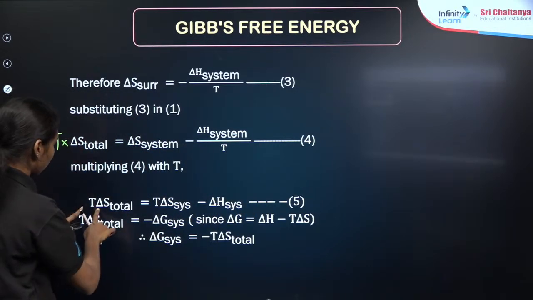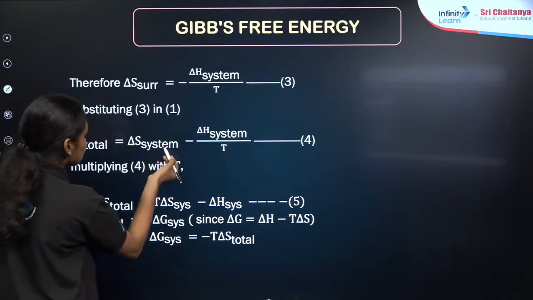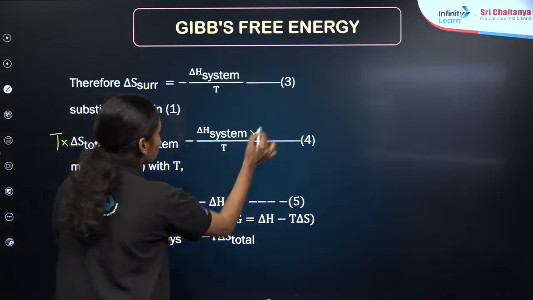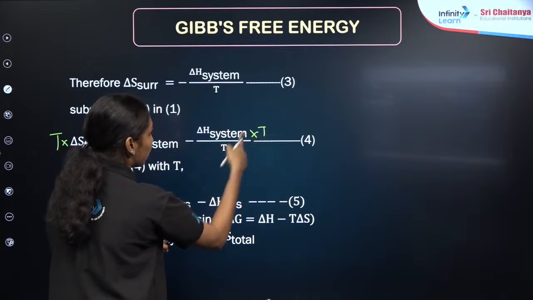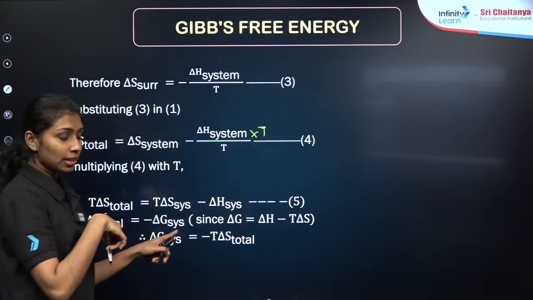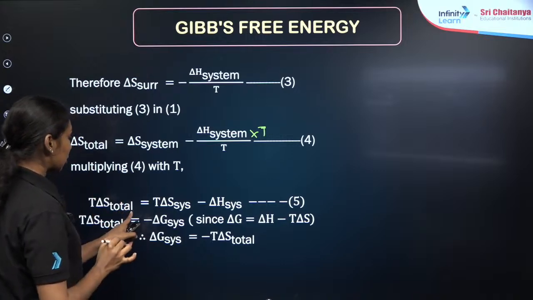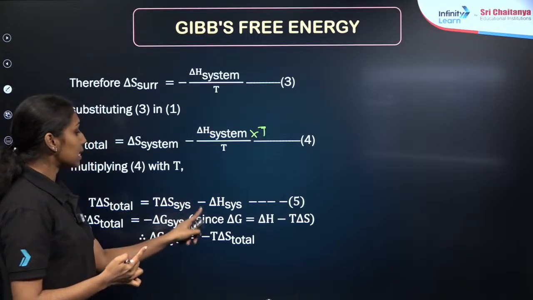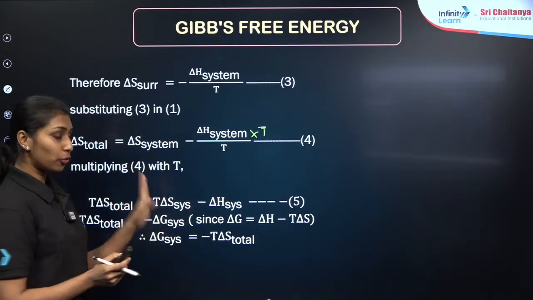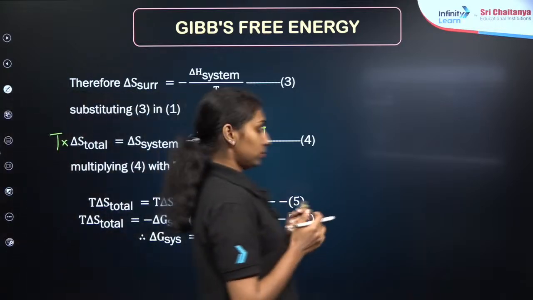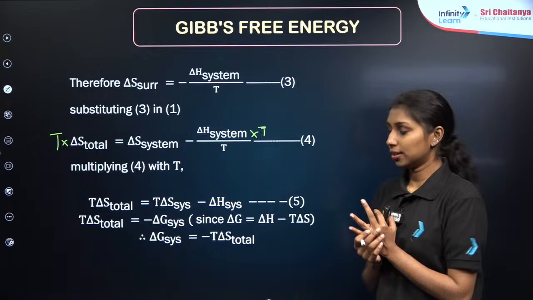T into delta S total, then delta S system into temperature, T into delta S system minus T into delta S system divided by T, which means T gets cancelled, right? So the final equation you will get is T delta S total is equal to T delta S system minus delta S system. This will be your fifth equation. Clear?